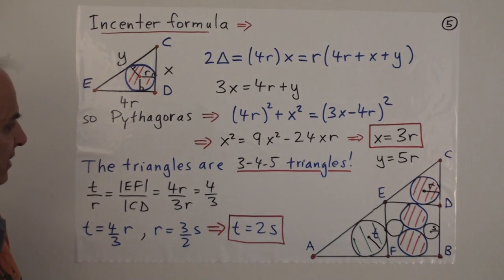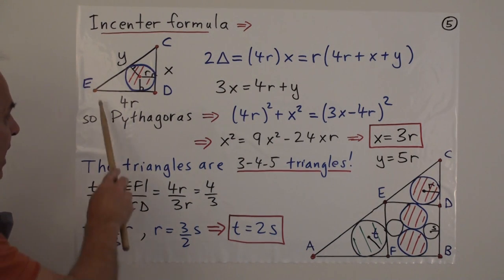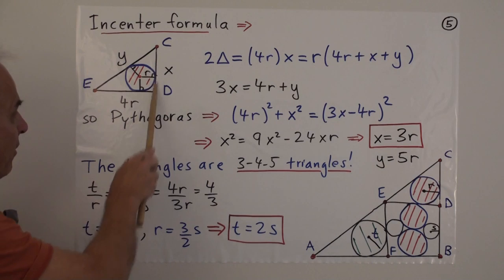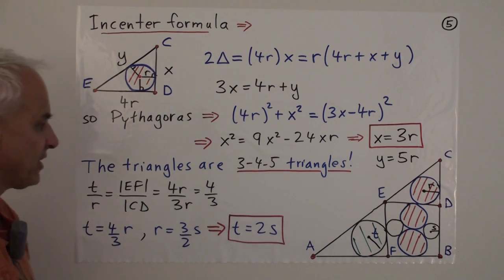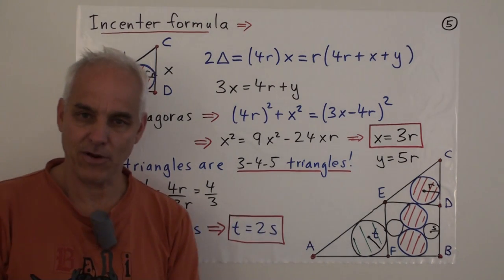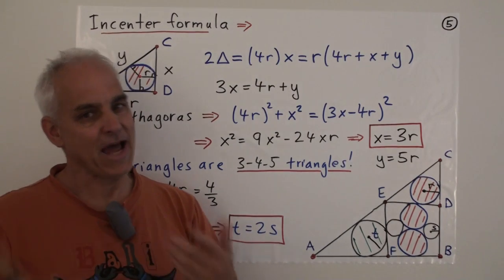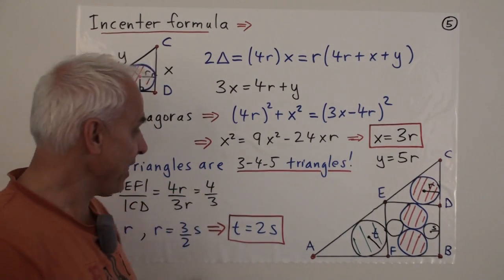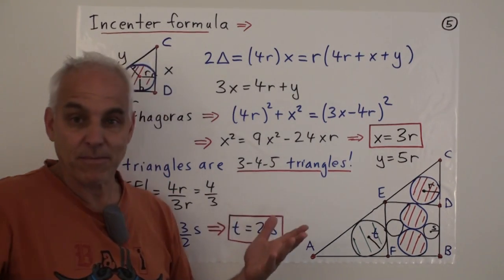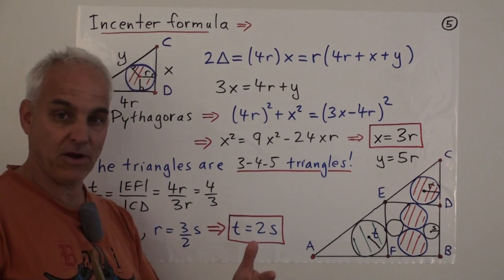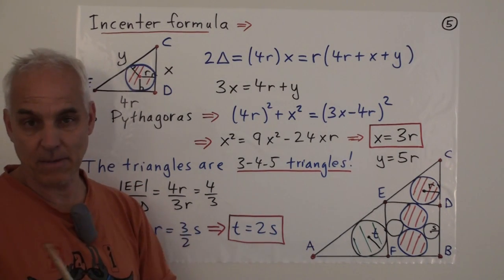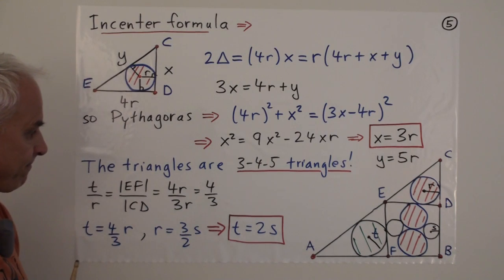And then we see that the triangle that we're getting has sides 4r, 3r, 5r. This is just a 3, 4, 5 triangle. This is one of the aspects of this problem that makes it a little bit interesting, that this relatively famous right triangle is appearing here naturally as a consequence of the assumptions. It also allows us to solve the problem now.